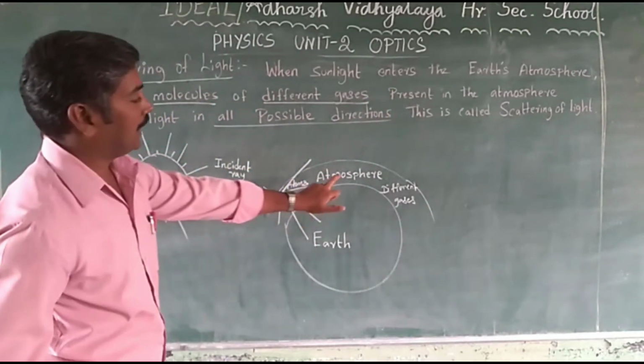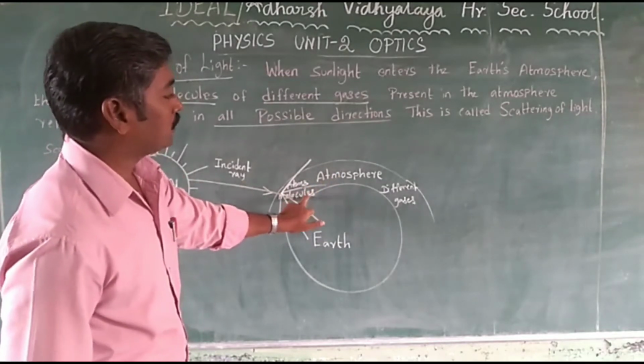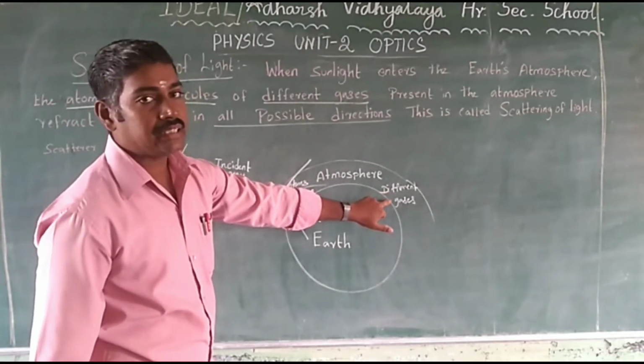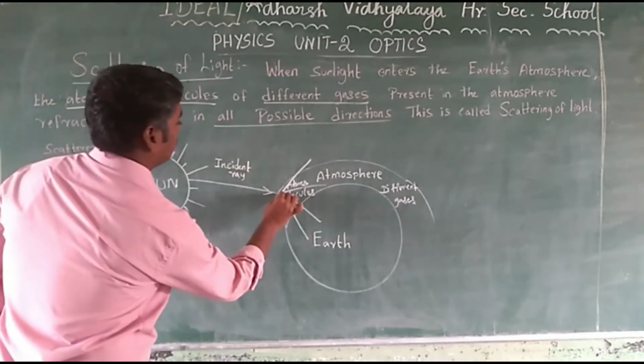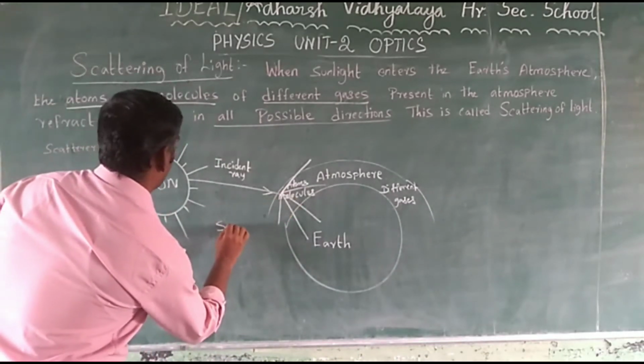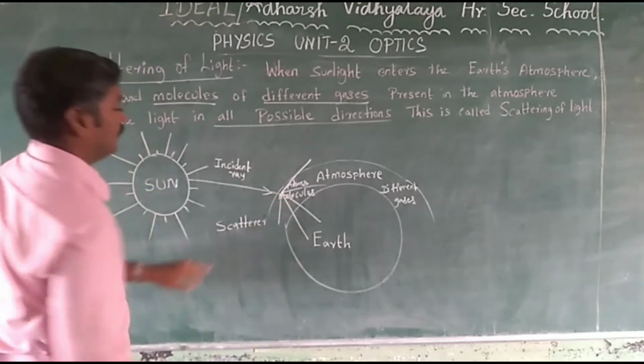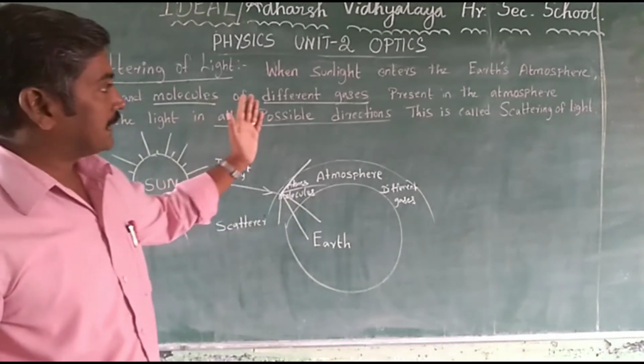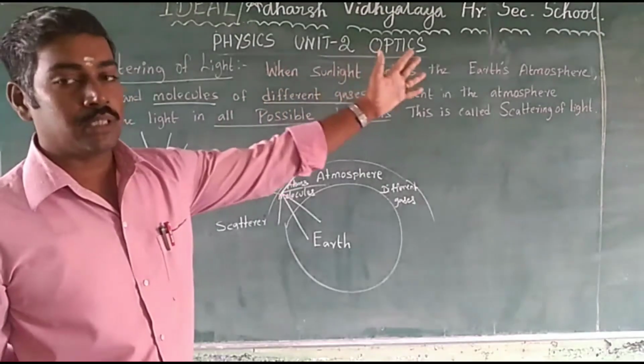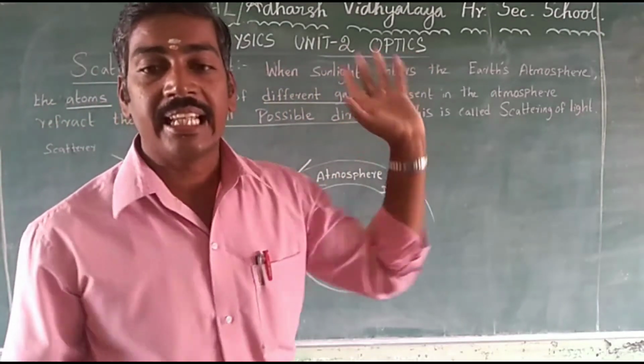These particles, atoms, molecules, different gases, scatter the light. The sunlight enters the Earth atmosphere.